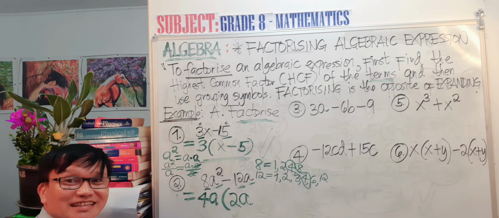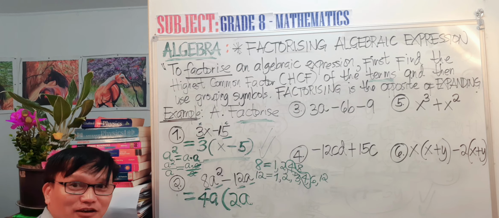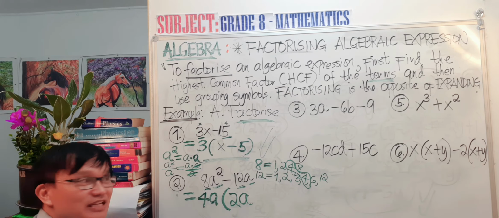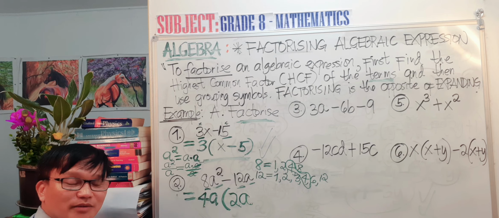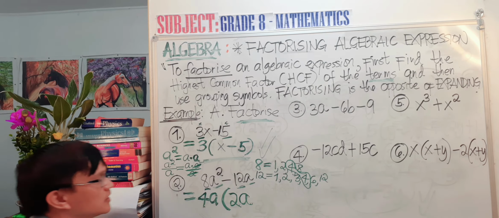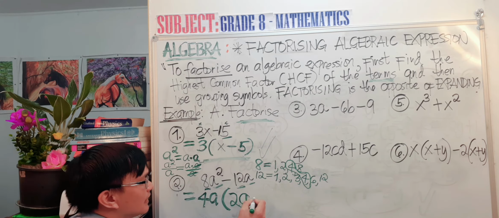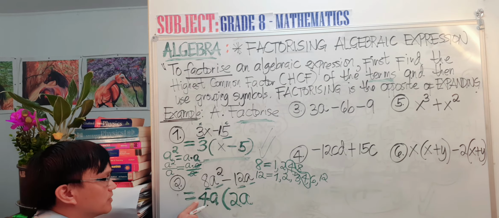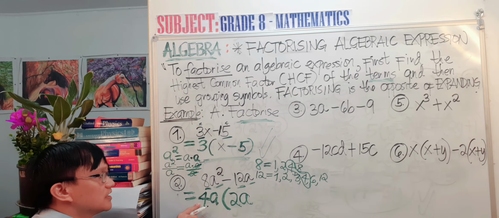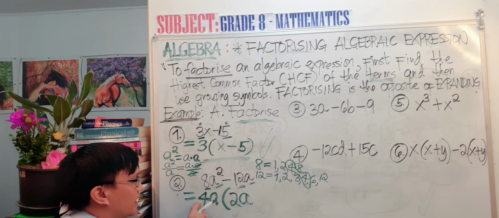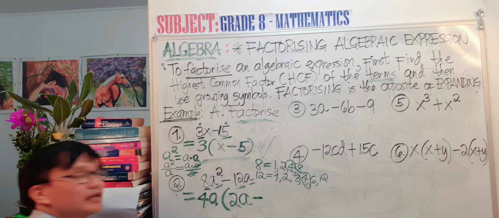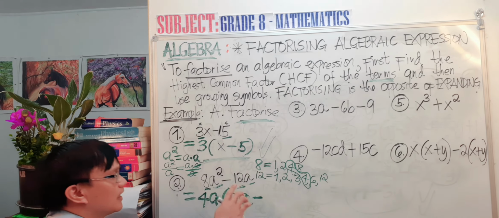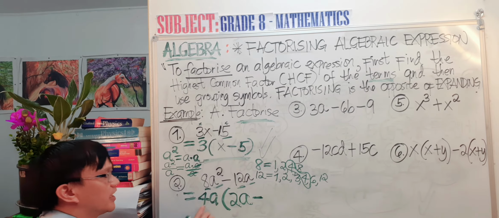Do you get it now? I hope you are getting it, because after this we have our activity as well. I'm going to give you the activity as well. Next one is negative divided by positive. This 4a carries a positive sign. Negative divided by positive is negative. And then we have 12 divided by 4.